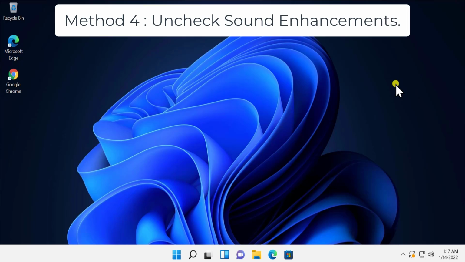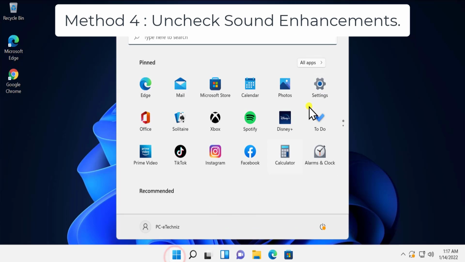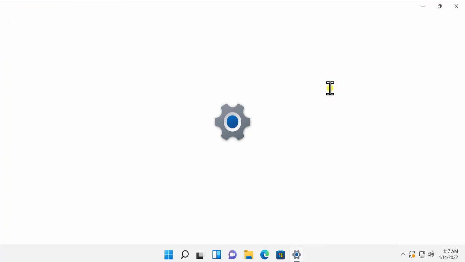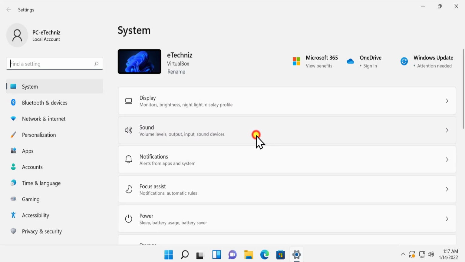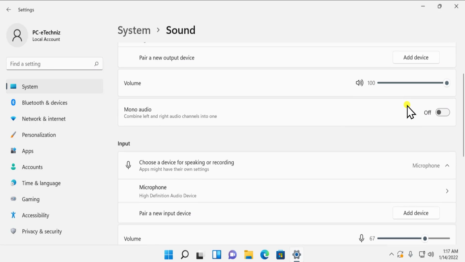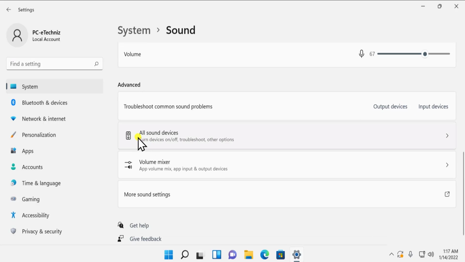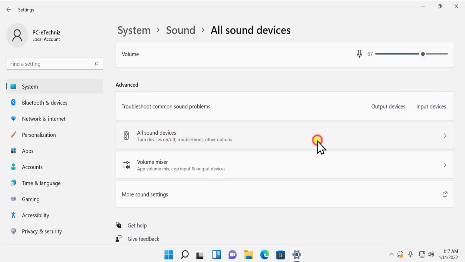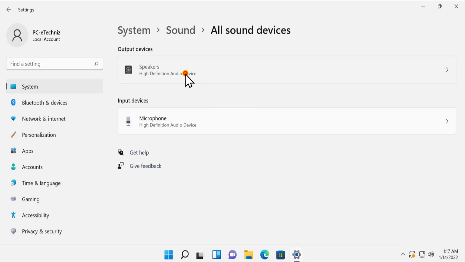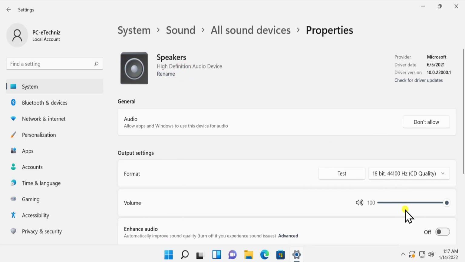Method 4. Uncheck sound enhancement. Click on Windows icon. Click on Settings. Click on Sound. Scroll down. You can see all sound devices. Click on it. Click on a speaker. Here you can turn off this enhance audio option. You can turn it on as well, but if it's on, you have to turn it off.